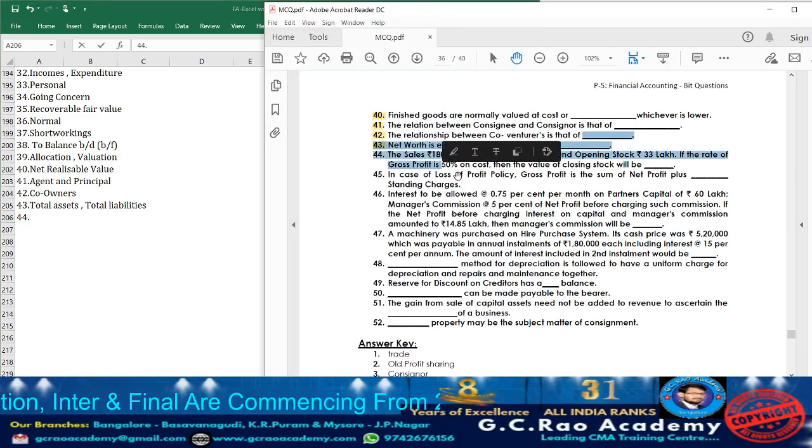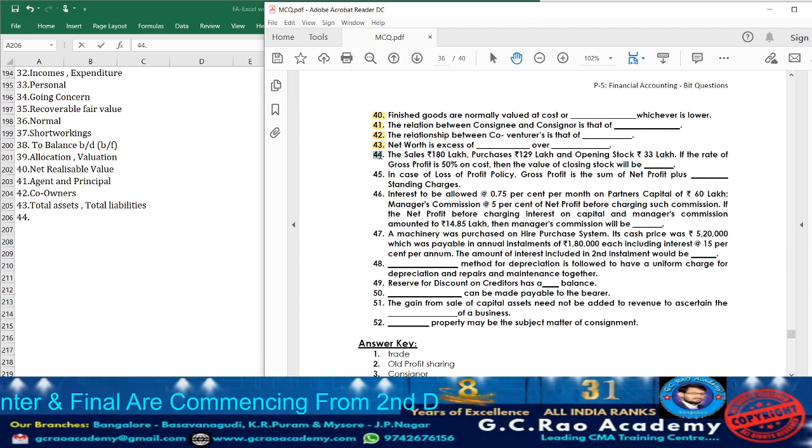Now moving on to question 44. The sales are rupees 180 lakh, purchases rupees 129 lakh, opening stock is 33 lakh. If the rate of gross profit is 25% on cost, then what will be the value of closing stock? They are asking.